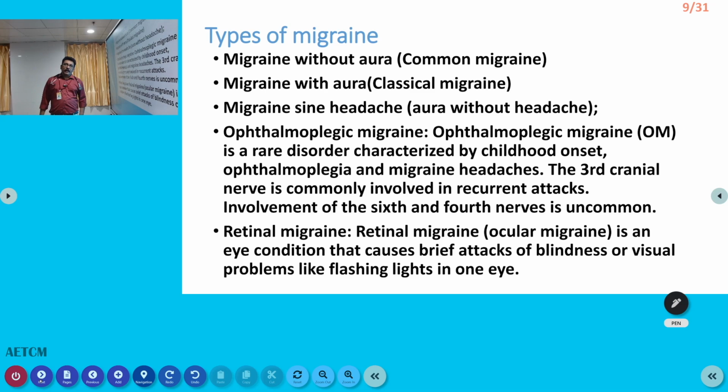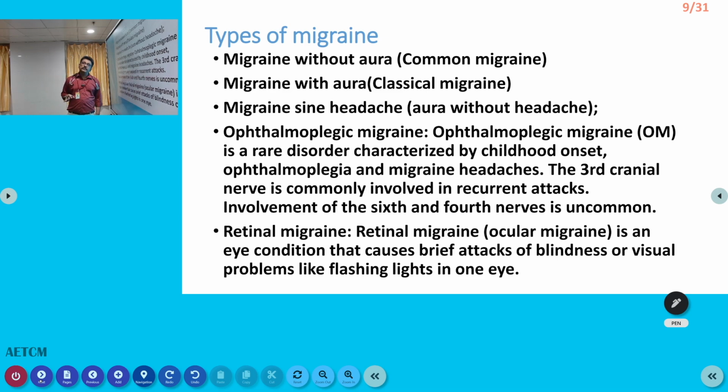Now, there are different types of migraine. When we are discussing migraine, we can classify it into different groups. Common migraine is without aura. That is the most common migraine. Aura is not there, but headache is there. Migraine with aura, we have seen what the auras are. Migraine sine headache is aura without headache. Only aura will be there, but for some reason headache will not be there.